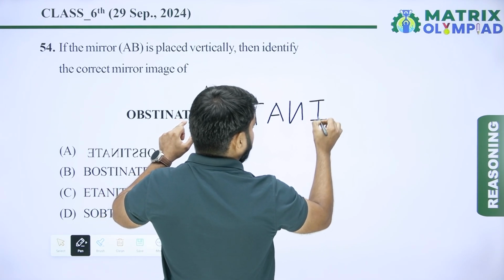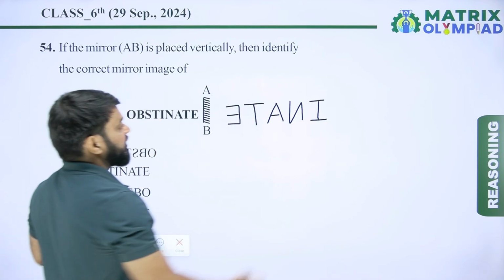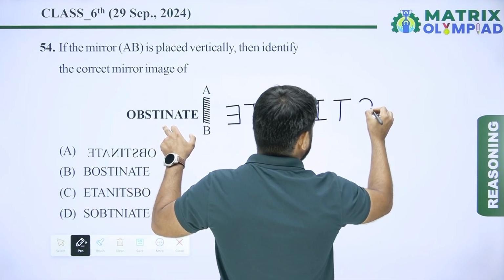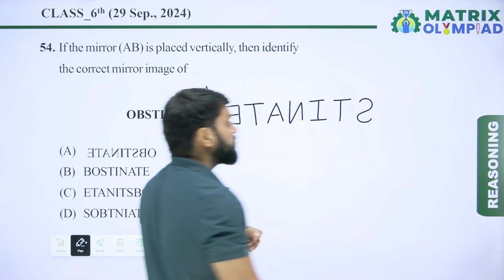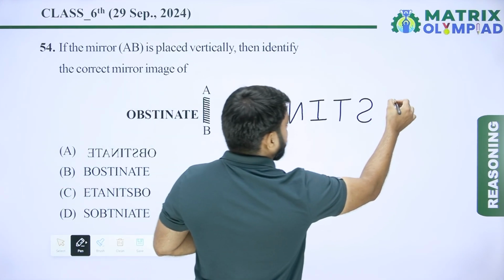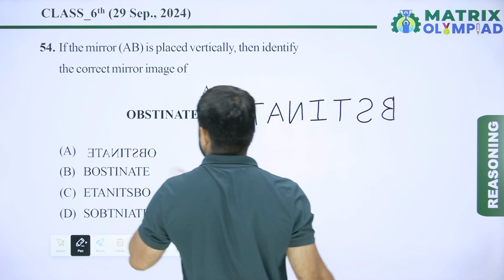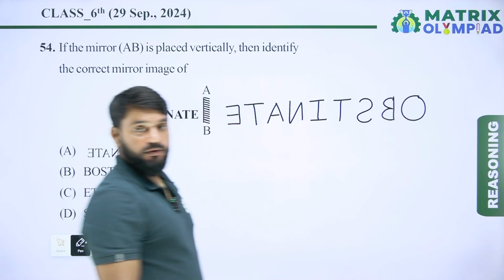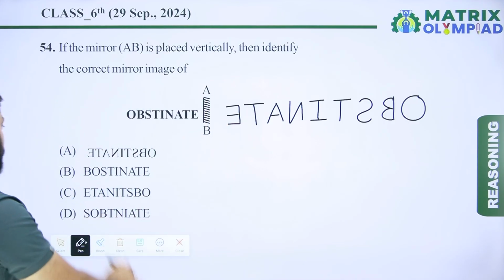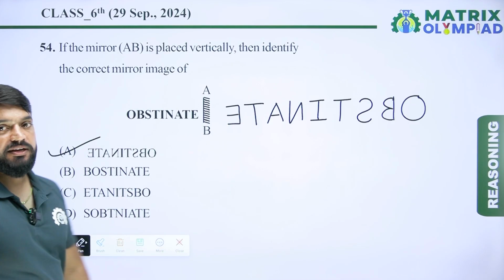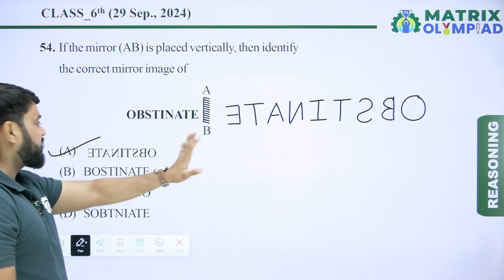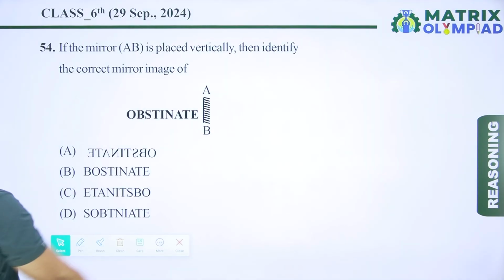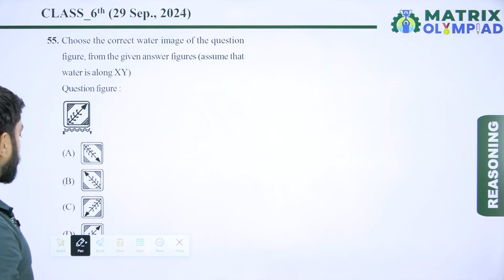Now find the mirror image of I. So mirror image of I looks something like this. And now find the mirror image of T, and then find the mirror image of S. So this is the mirror image of X. Now find the mirror image of B. So this is the mirror image of B. Now find the mirror image of O. So this is the mirror image of O. So here option A is the correct mirror image of the given alphabet. So here A is the correct answer of this question. Now let's move on to the next question. So now next question is question number 55.